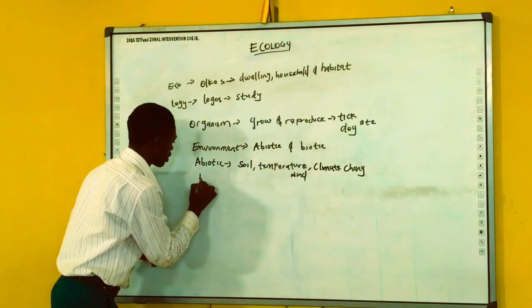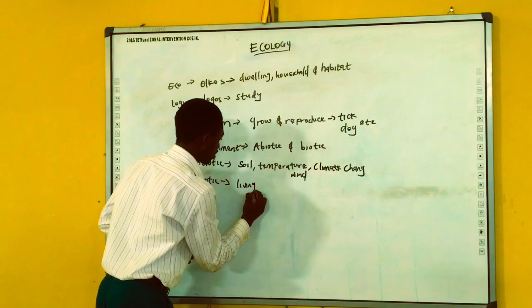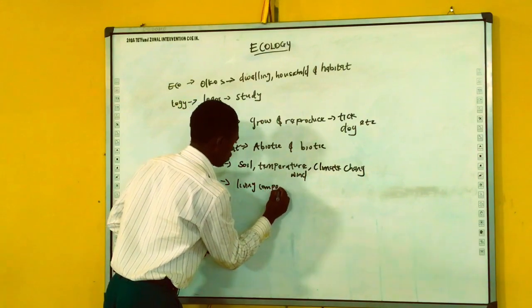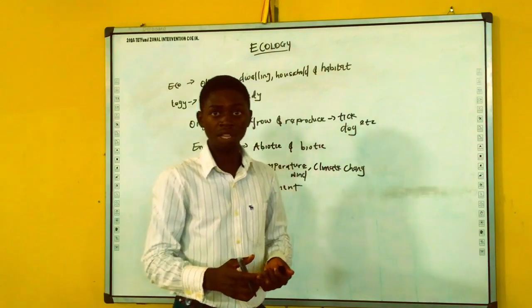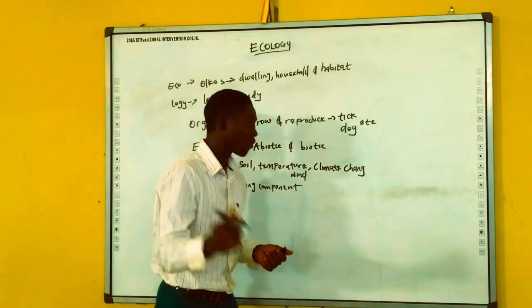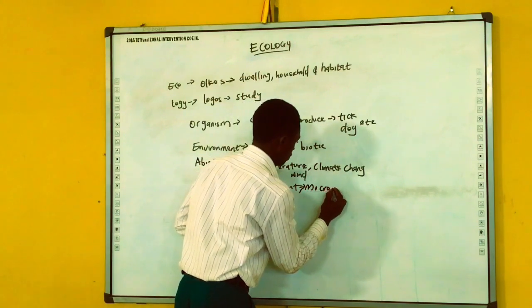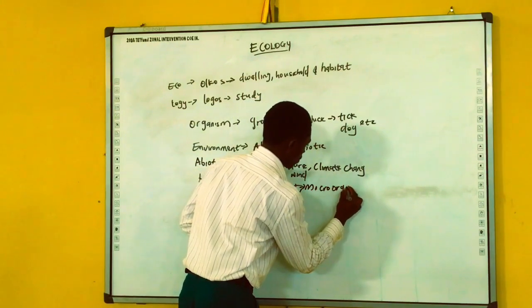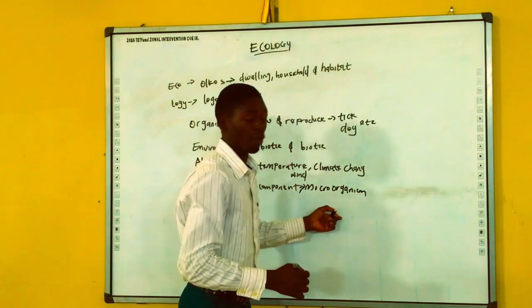Now, the biotic are the living components in the environment. One example is microorganisms, that's under microfauna.